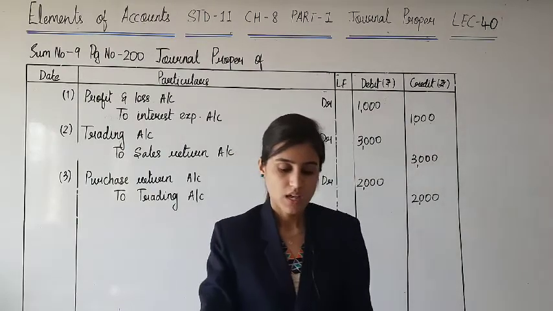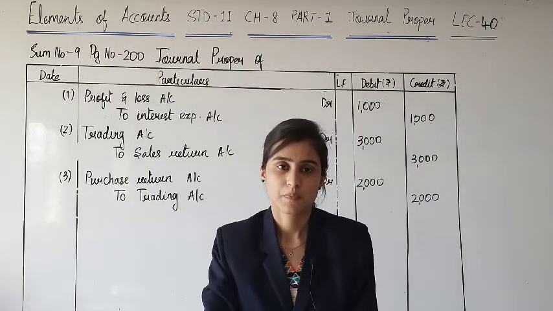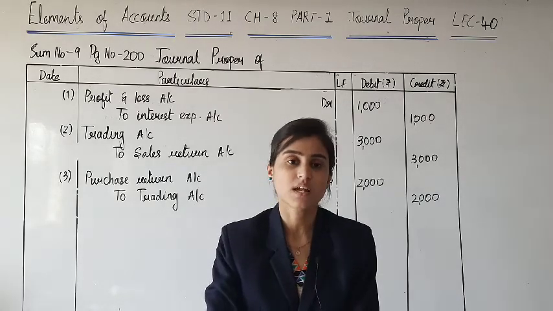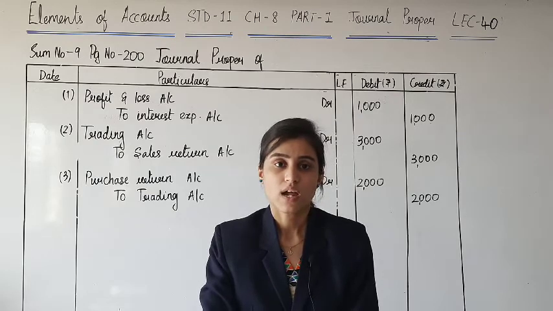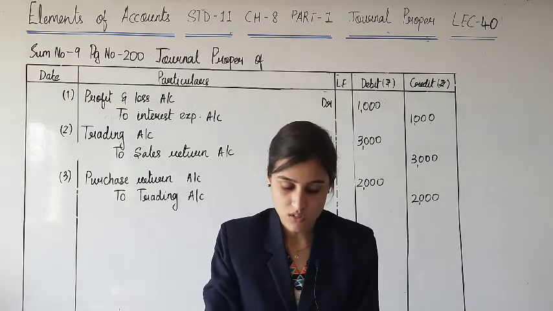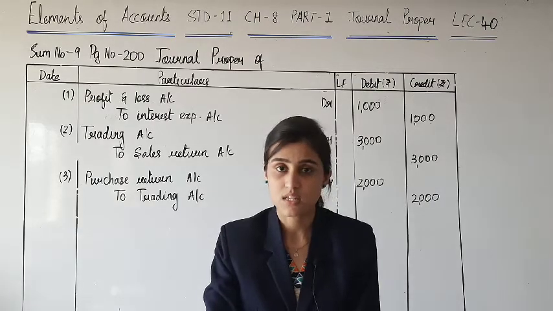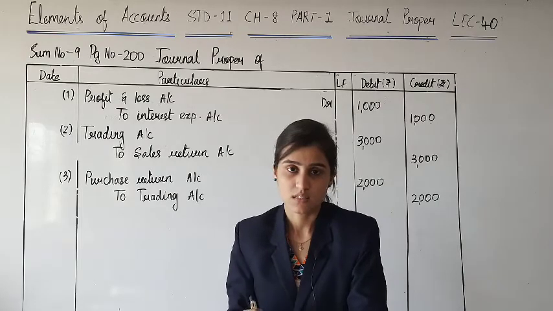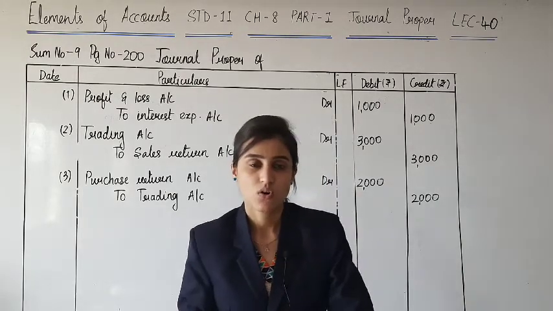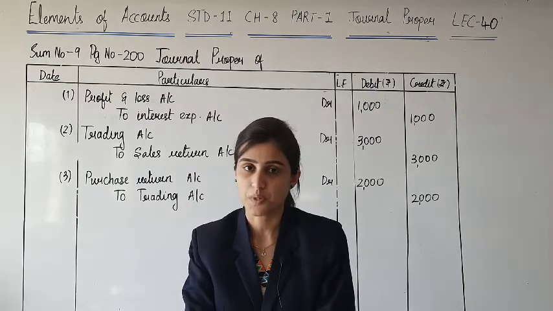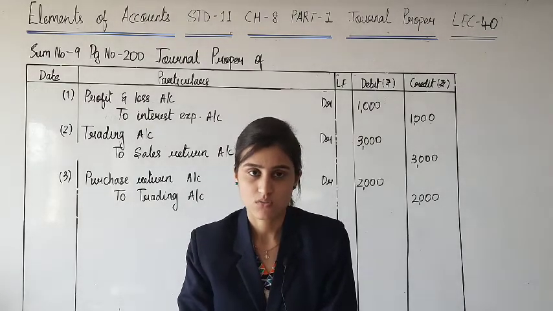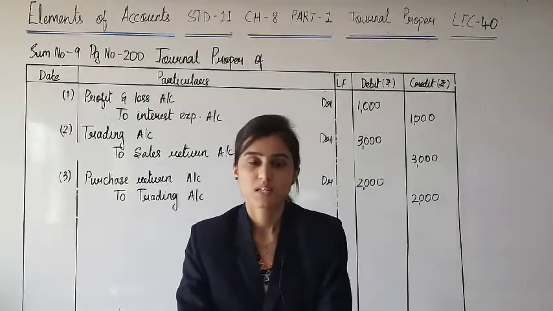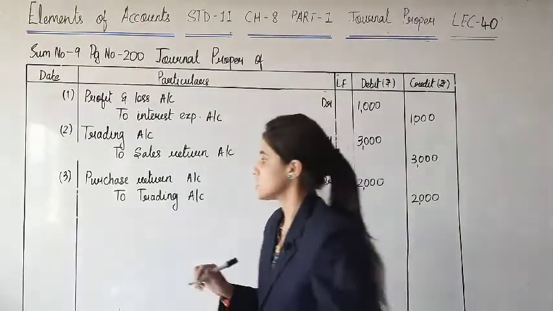Next, interest received account. Interest received is an income. The income is having credit balance always. So at the time of closing this account, you will have to debit this. Interest received is your income. Income is having basic credit balance. अब इसको आपको क्लोज करना है और ट्रांसफर करना है कौन से अकाउंट? Profit and loss account. So interest received is basically having credit balance. So now it will be debited in journal entry.